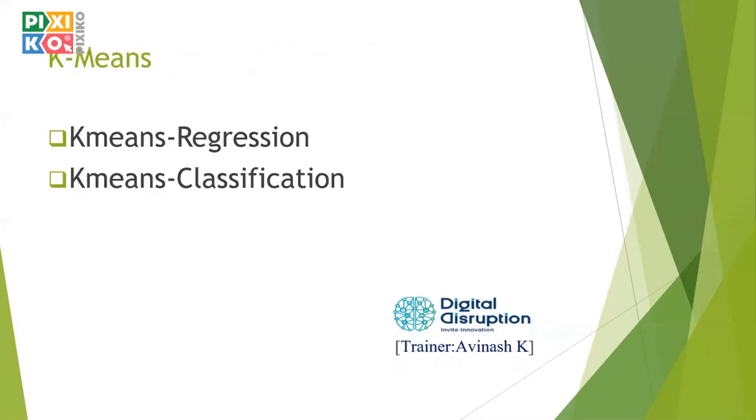And then followed by the algorithm called k-means. We will be seeing the two flavors of the algorithm in terms of regression and also in terms of classification. When I say classification, I simply mean that I want to classify something. It can be 0 or 1, it can be blue or green, it can be yes or no. So when we have a prediction in terms of binary, that is where classification comes into the picture.